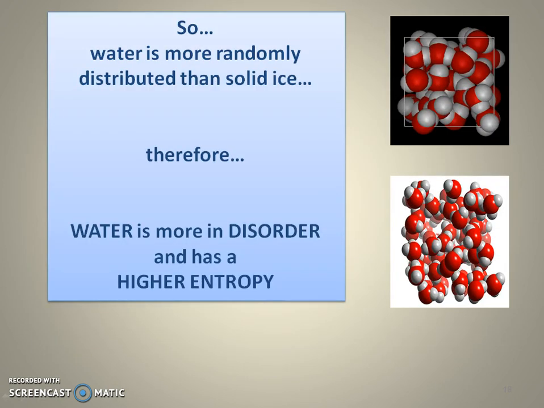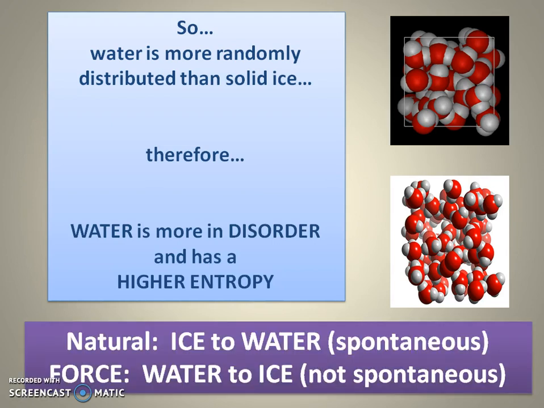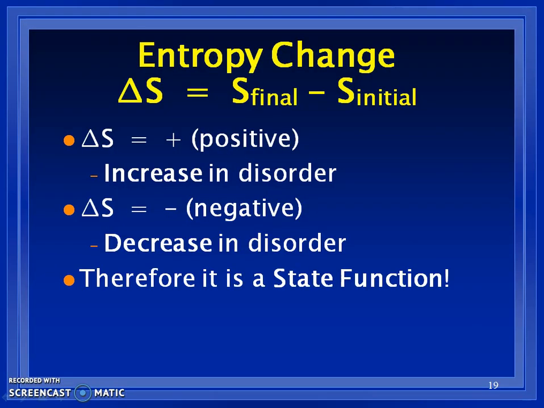The water is more randomly distributed, so therefore water is more disordered, and it's going to have higher entropy, right? So again, naturally, ice to water is going to be a spontaneous process, but we have to force the water to turn into ice. That's why we have a freezer.